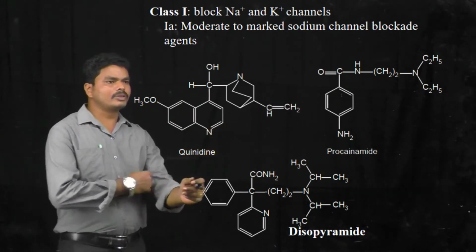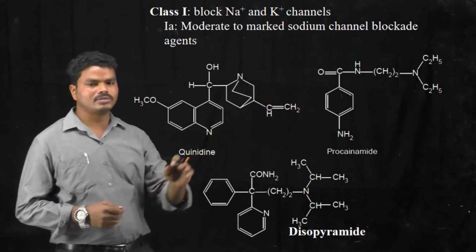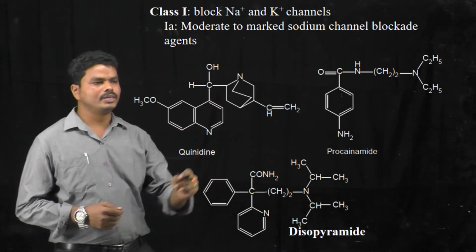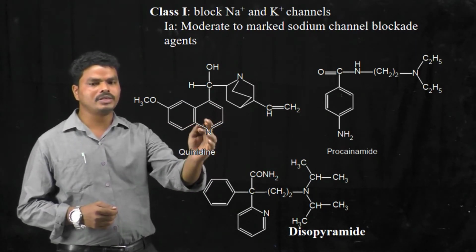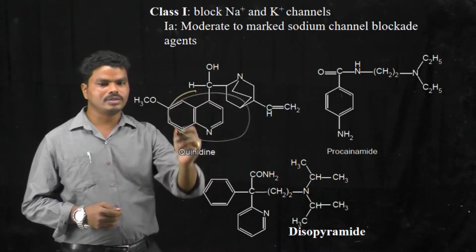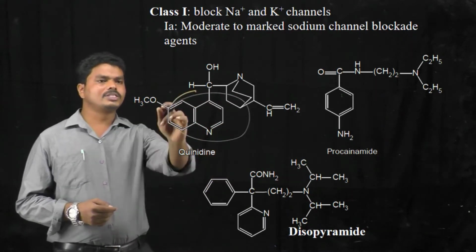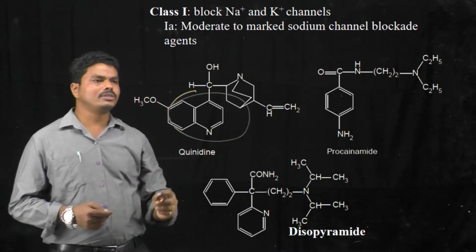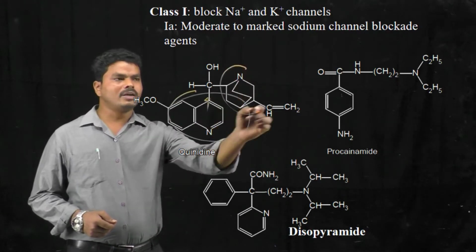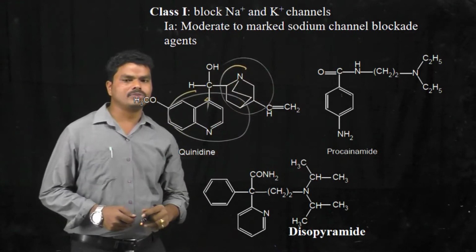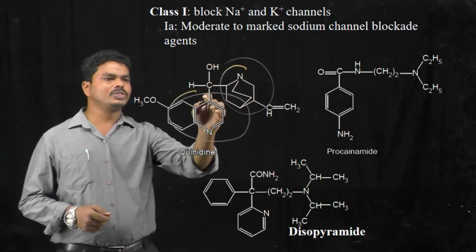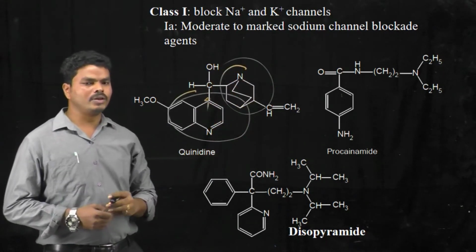When you see the chemical structures of these drugs, the first one is quinidine. The basic moiety present in quinidine is the quinoline ring. To this, at the 6th position there is a methoxy group substitution, and at the 4th position there is an aza-bicyclo derivative substitution.